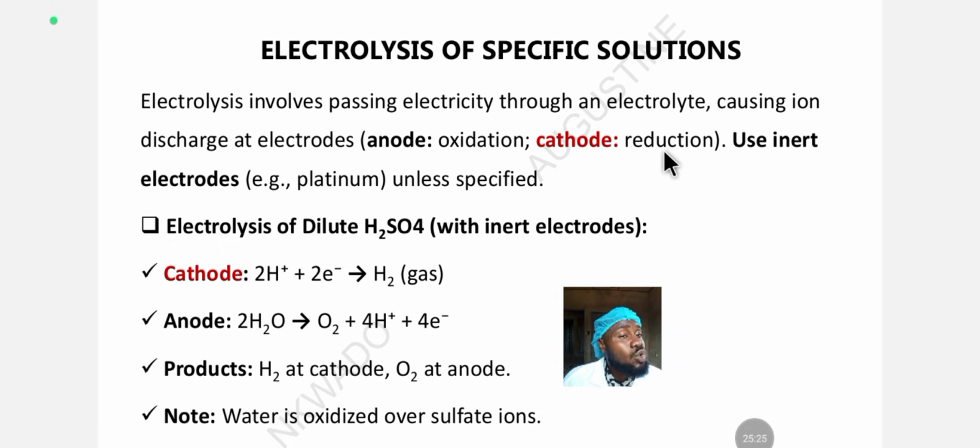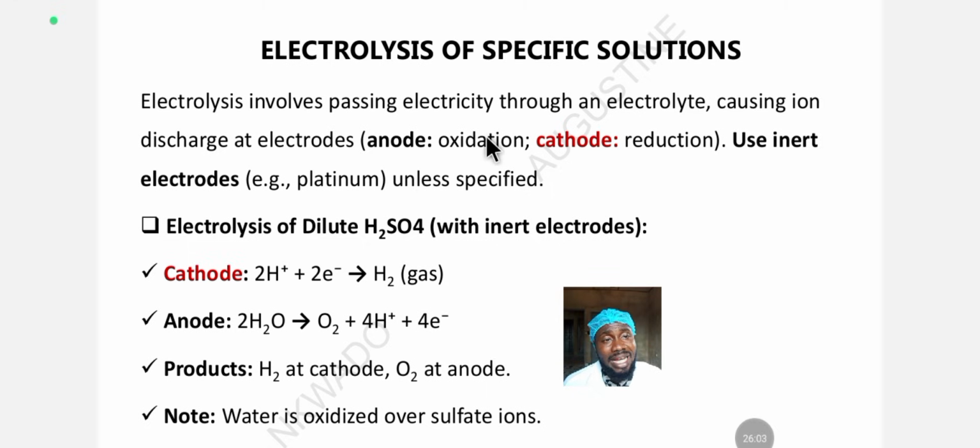But in the electrochemical series, you have the anode as negative, then the cathode as positive. You can see that it's opposite. So when you are dealing with electrolysis, the anode is the positively charged electrode, while the cathode is negative. But when you are dealing with electrochemical cells, the anode is negatively charged, while the cathode is positively charged.